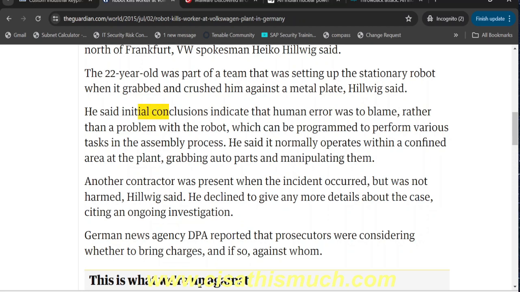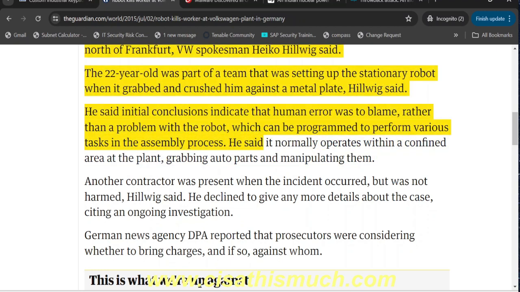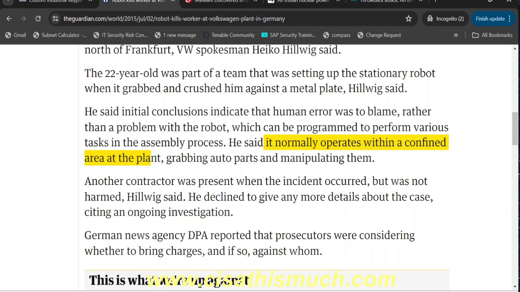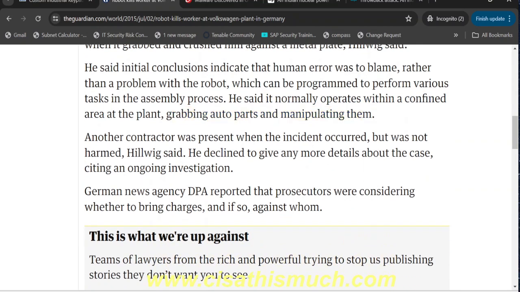On the basis of the initial investigation, they said that it indicated human error was to blame, rather than a problem with the robot. Why? Because the robot will only do what you ask it to do. It can be programmed to perform various tasks in the assembly process. It normally operates within a confined area at the plant, again the thing which we discussed, grabbing auto parts and manipulating them. Another contractor was present when the incident occurred, but was not harmed.